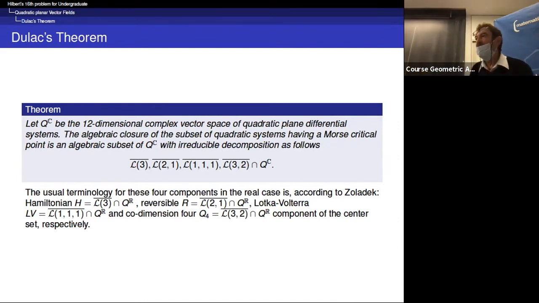And so you see that it depends on 6 parameters, because you have ax squared plus by squared plus cxy, and a prime x squared plus b prime y squared plus c prime xy. And so you are in this 6 parameter family.